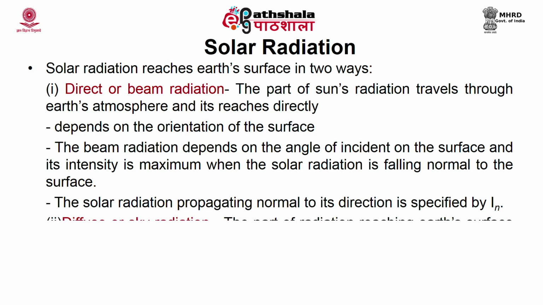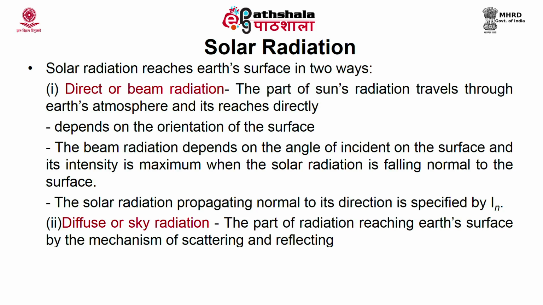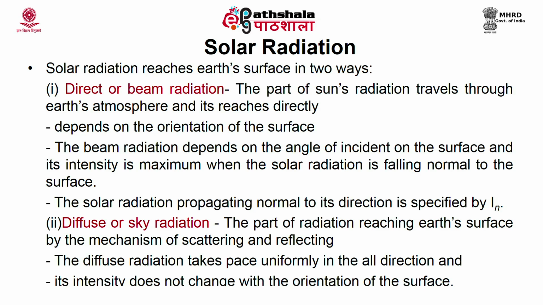A part of this radiation reaches the earth's surface by means of scattering and reflecting, that is re-radiation, and is called diffuse radiation, also known as sky radiation. So, you have beam radiation and diffuse radiation. The sun's rays reach the earth either in the form of direct radiation, that is beam radiation, or in the form of diffuse radiation. The diffuse radiation takes place uniformly in all directions.